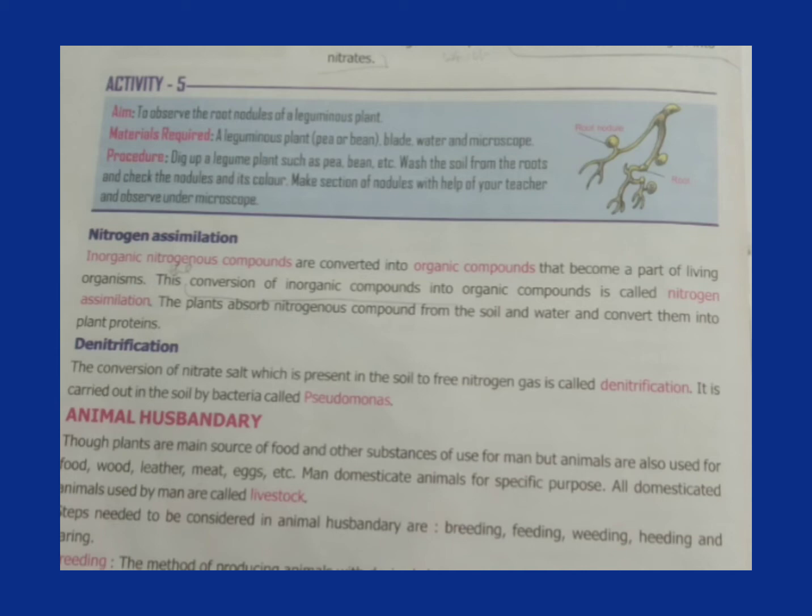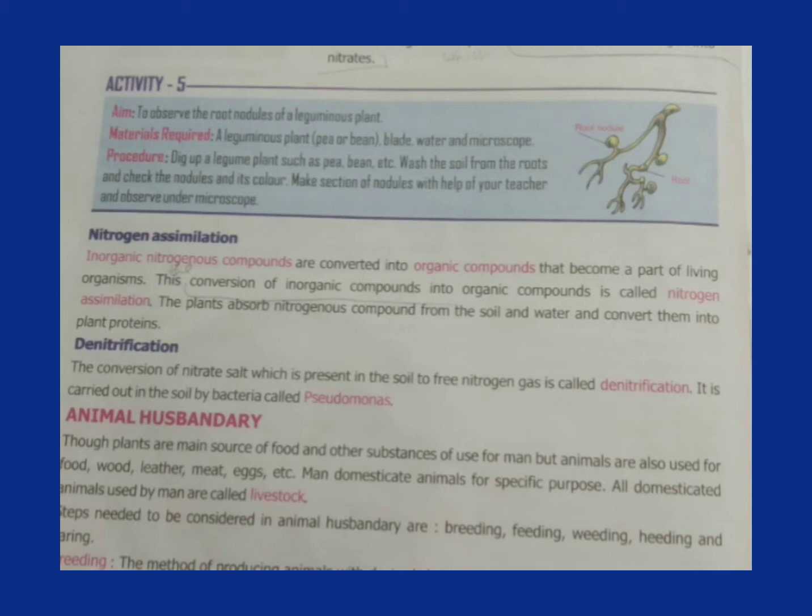When temperature is high, nitrogen gas present in the atmosphere reacts with oxygen to produce oxides of nitrogen, and then it dissolves in rainwater and forms dilute nitric acid. Then the dilute nitric acid reacts with alkalis of soil and forms nitrate, which plants absorb in the form of nitrate.